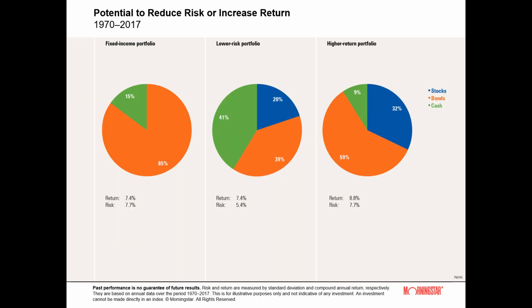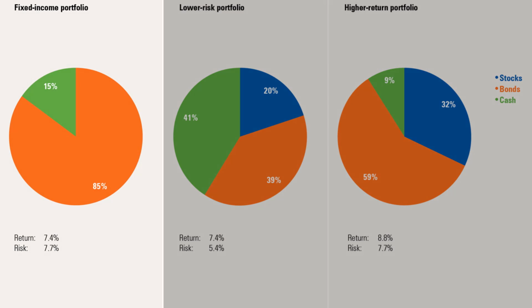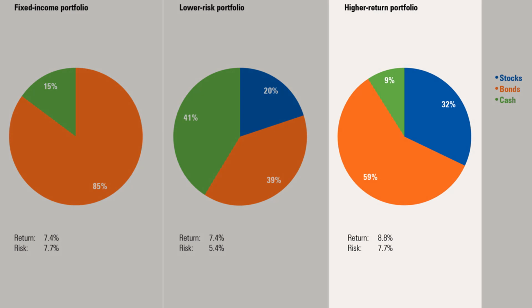Potential to reduce risk or increase return. Historically, adding stocks to a portfolio of less volatile assets reduced risk without sacrificing return, or increased return without assuming additional risk. This image illustrates the risk and return profiles of three hypothetical investment portfolios. The lower risk portfolio, which included stocks, had the same return as a portfolio comprised entirely of fixed income investments, but assumed less risk.